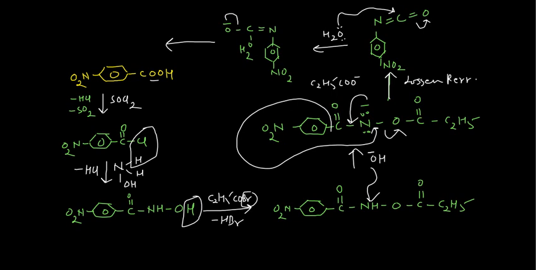This can come here and this can come here, negatively charged species, okay, and one of the hydrogens will move from here to here, and then you will have this species. NO2 is here.